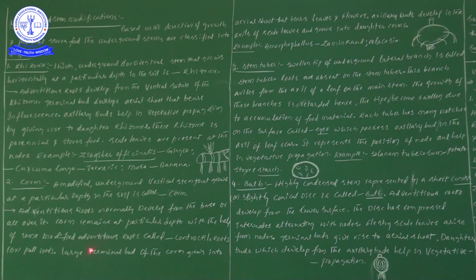Next, the large terminal bud of the corm grows into the aerial shoot system. Here, did you observe one point?